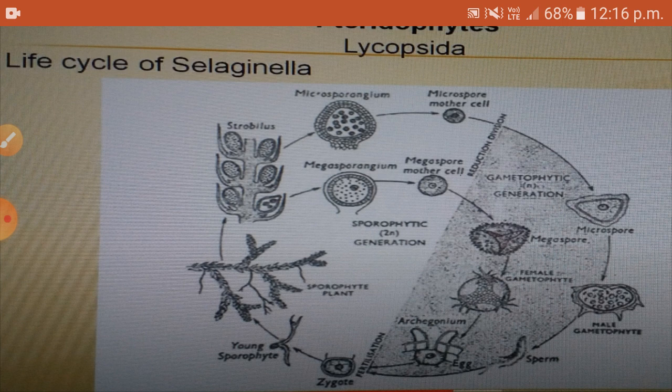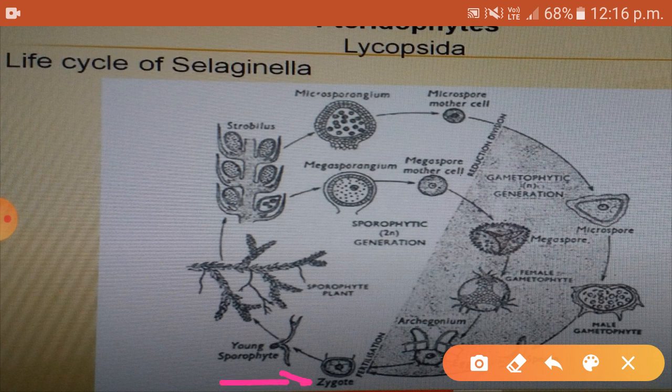The microspores are released when they mature and germinate into male gametophytes which form antheridia with the sperms. The sperms swim through the water and reach the egg cell in the archegonium. The nuclei of both egg and sperm fuse to form a zygote. You can see here the zygote inside the archegonium of the female gametophyte. The zygote will develop into an embryo and then into a young sporophyte. As you can see in this image, the young sporophyte then grows rapidly into an independent, mature sporophyte.